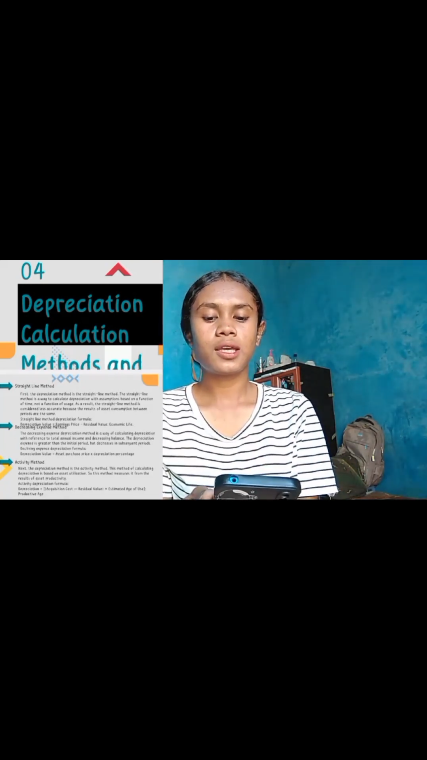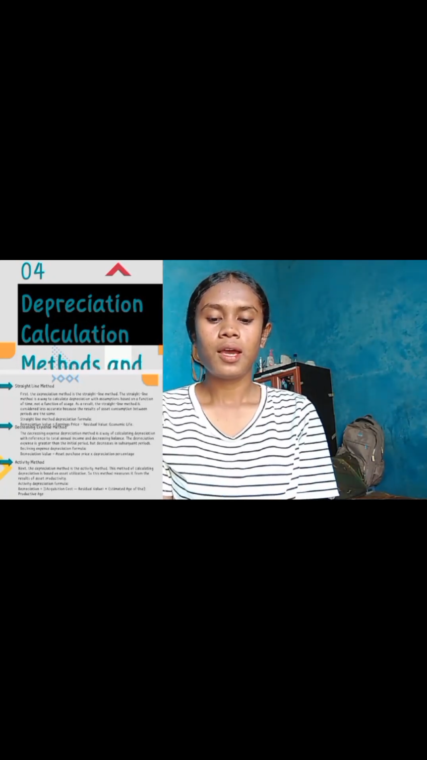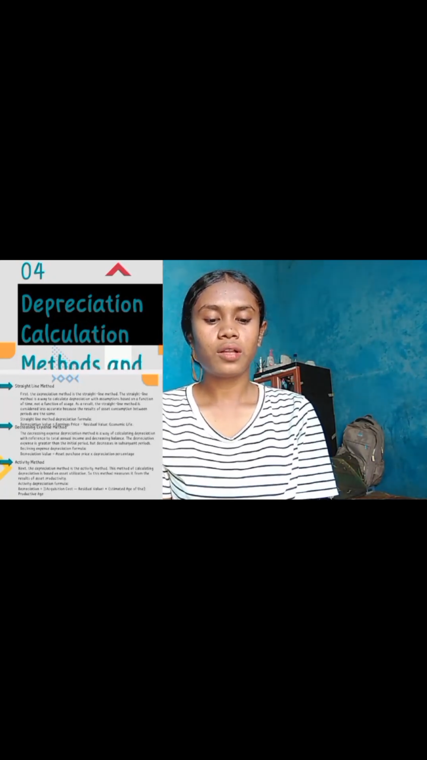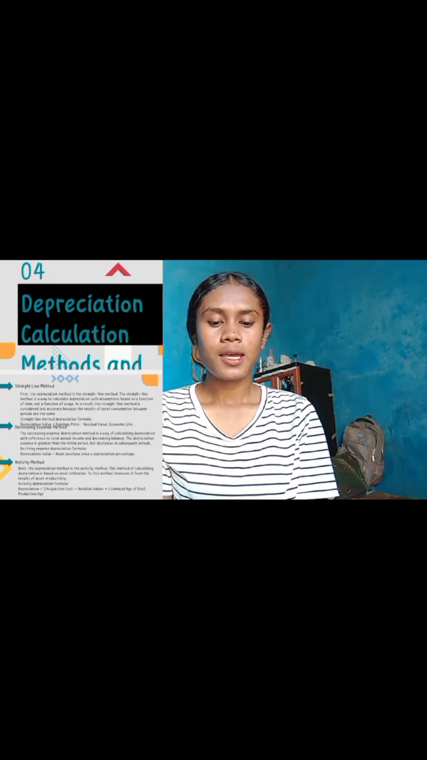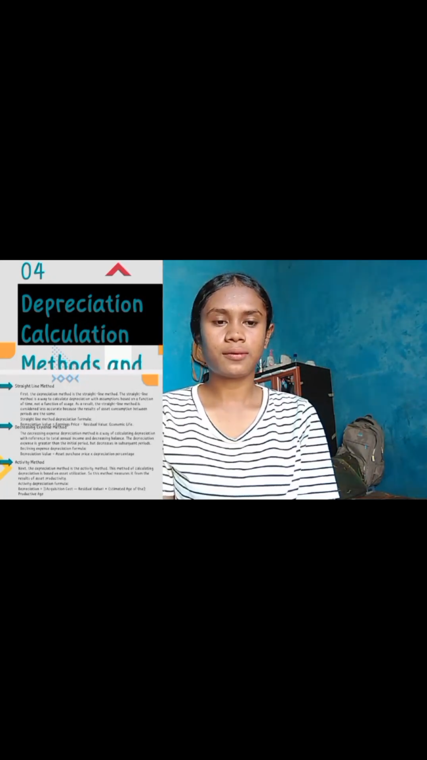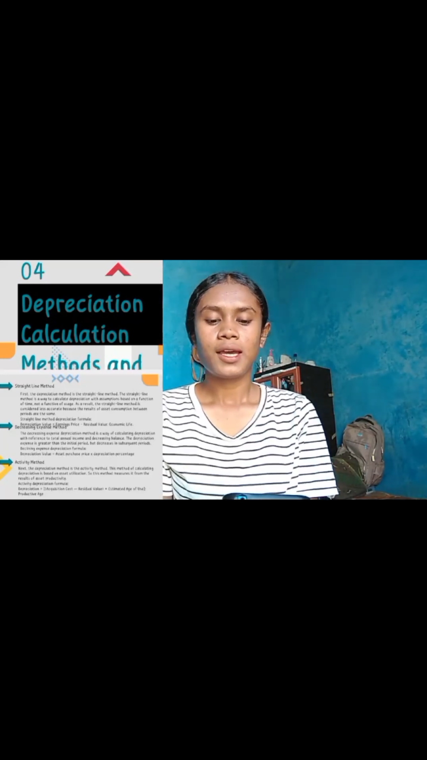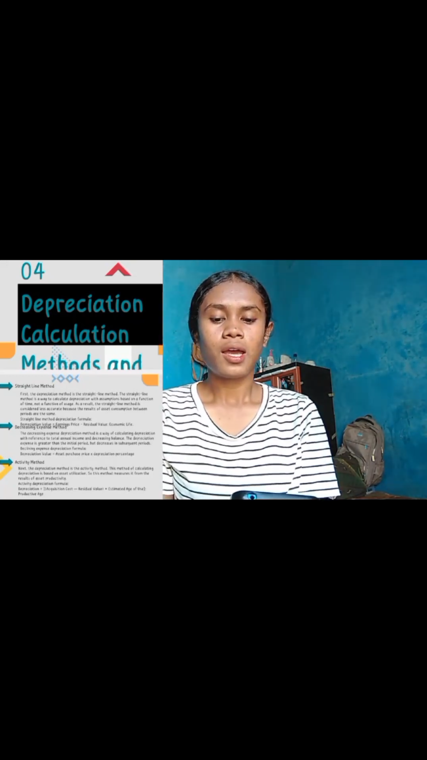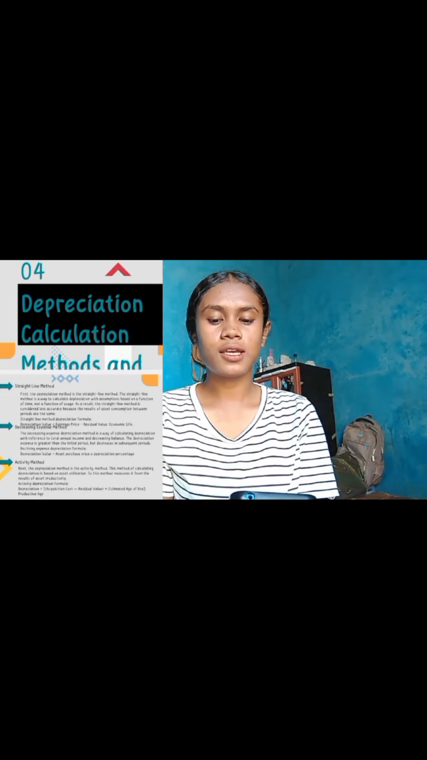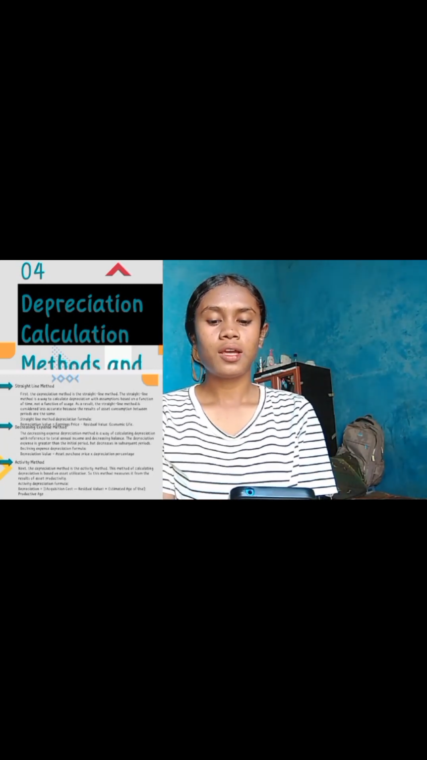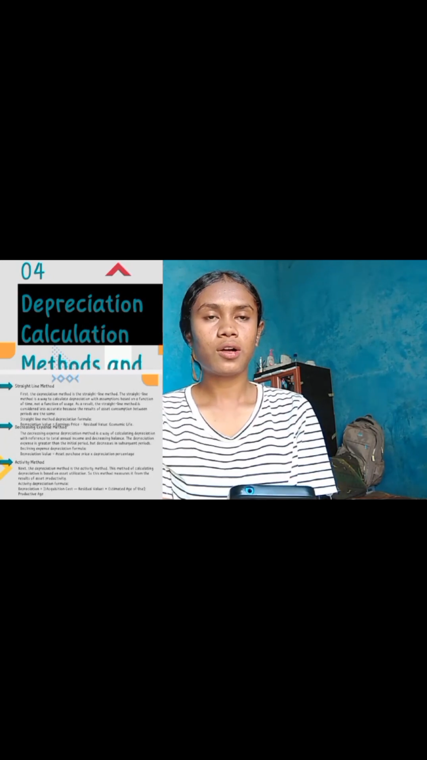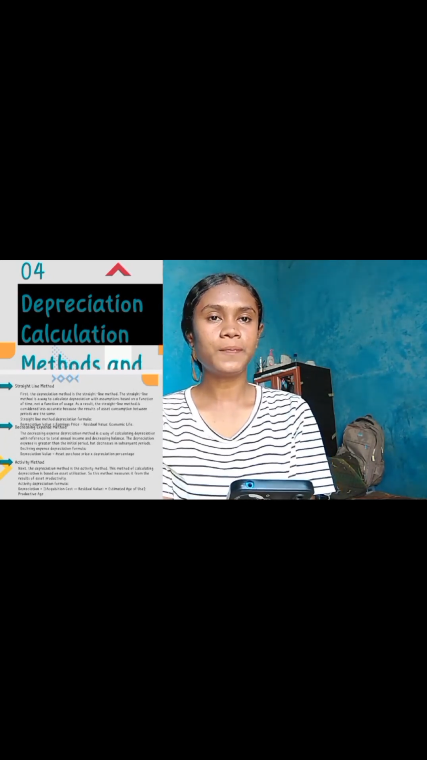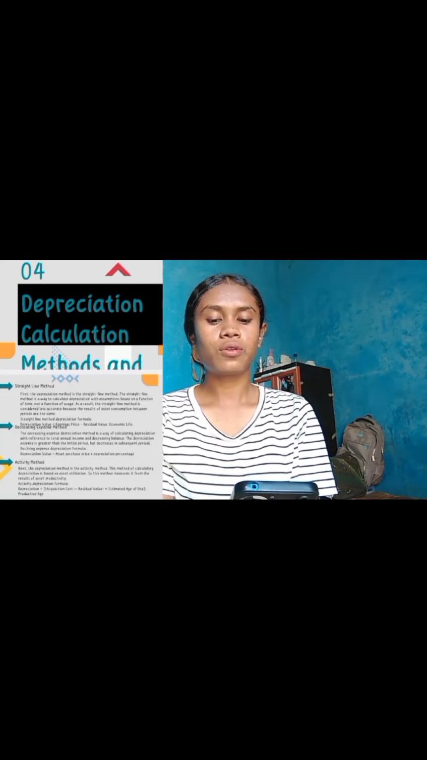The next is the activity method. This method of calculating depreciation is based on asset utilization. So, this method measures it from the result of asset productivity. The activity depreciation formula is: depreciation equals acquisition cost minus residual value, times estimated age of use, divided by productive age.